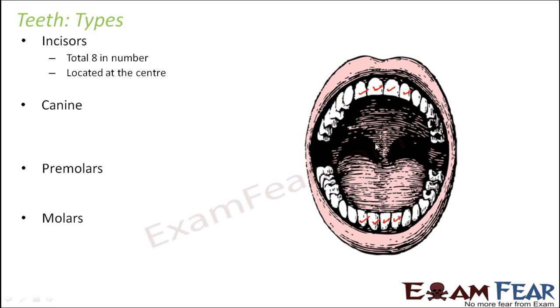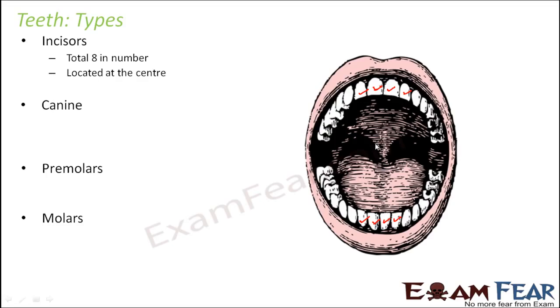So they are located at the central portion of the mouth, in front of the mouth. You have 4 on top and 4 on bottom. Now these are the first teeth to erupt. That means when a baby is born, the first teeth developing inside the mouth are going to be the incisors.